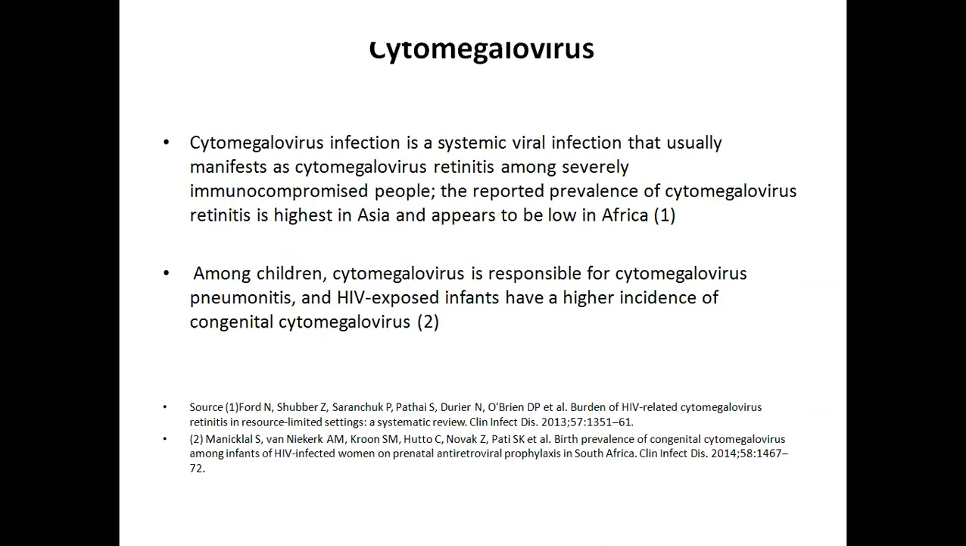Now, coming to cytomegalovirus infection, as we know, it is a systemic viral infection that usually manifests as cytomegalovirus retinitis among severely immunocompromised people. The reported prevalence of cytomegalovirus retinitis is highest in Asia and appears to be low in Africa. According to other studies, among children, CMV is also responsible for CMV pneumonitis, and HIV-exposed infants have a high incidence of congenital cytomegalovirus.